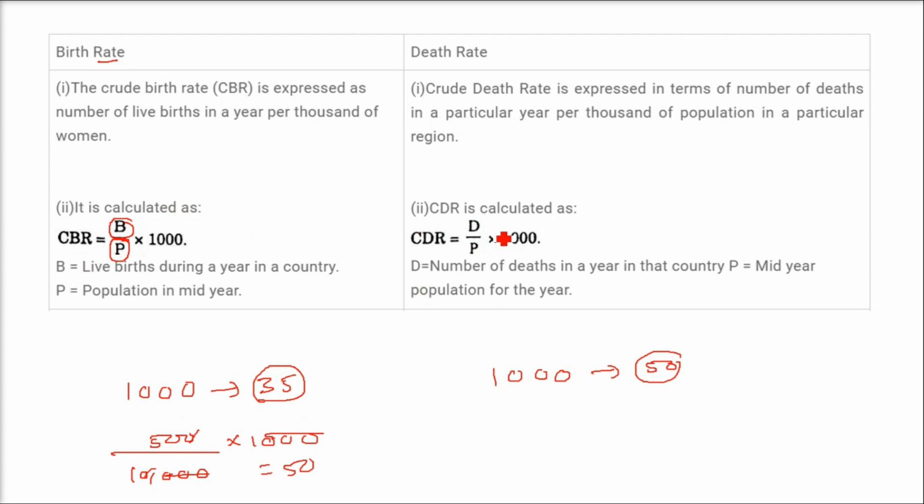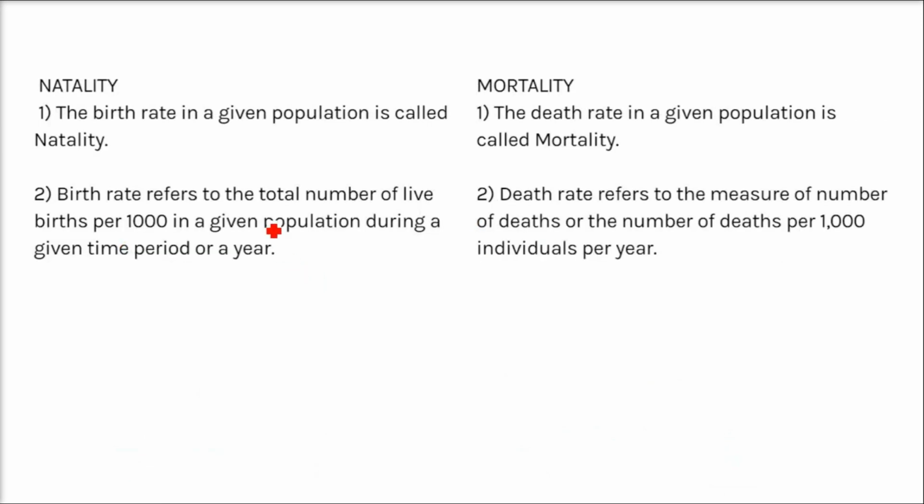Now coming here, CDR. CDR is computed by D by P into 1,000. D is the number of deaths in a year in that country, and P is the mid-year population for that year. So say the population is again 10,000. And now taking an example, say the number of deaths in a year is 1,000, multiplied by 1,000. What do you get? 100. 100 is the crude death rate.